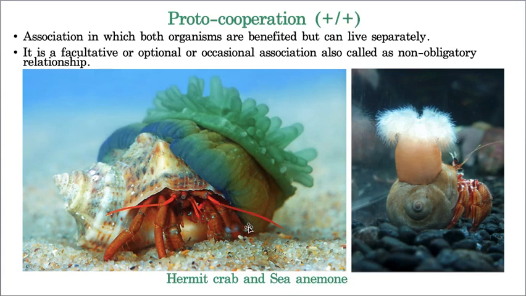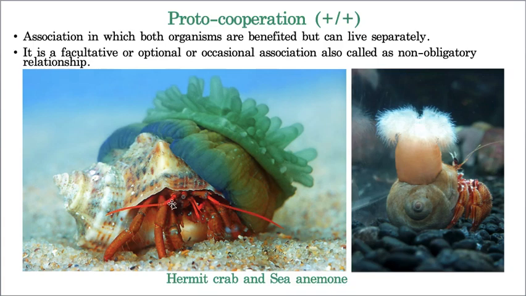Now let us take the first example, hermit crab and sea anemone. This hermit crab is actually molluscan, where you can see this particular calcareous shell. Attached to this calcareous shell, you can see this particular sea anemone. Now sea anemone is sedentary, it is fixed to one place. But because it is attached to this hermit crab, it will be taken to various places, so that it can taste various types of larvae. So it helps in food collection.